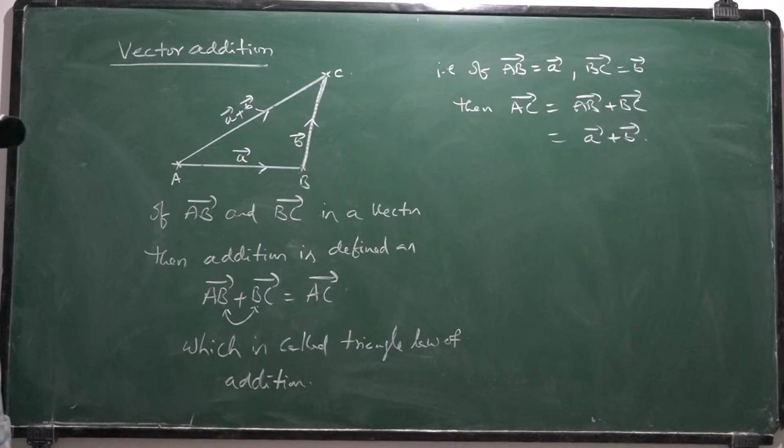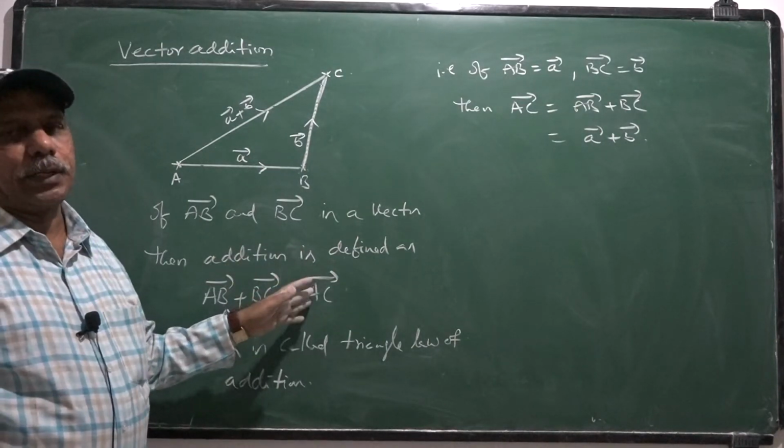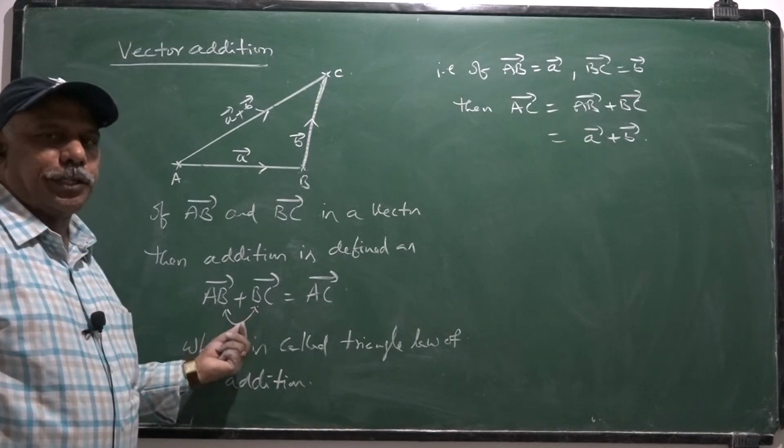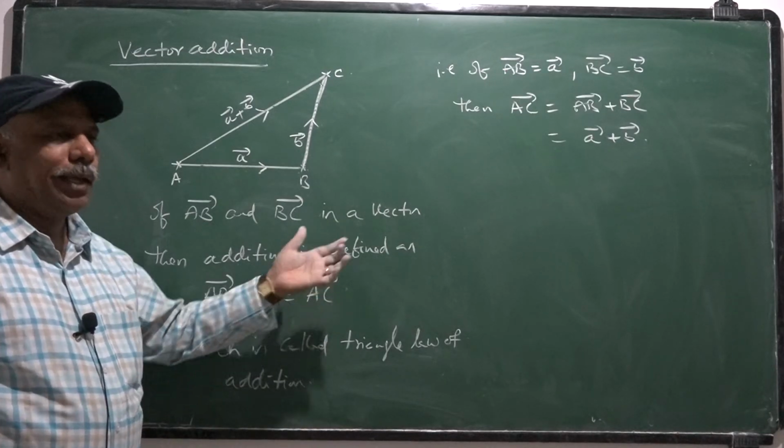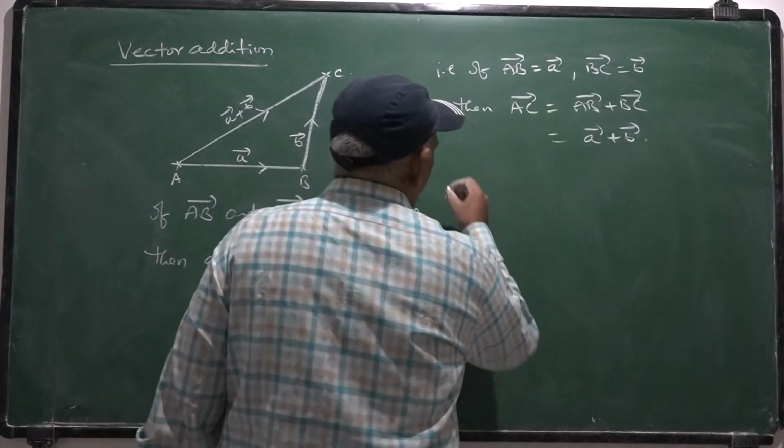So, the addition of two vectors gives us another vector. The resultant of the addition of two vectors gives us another vector always. That is one important point.